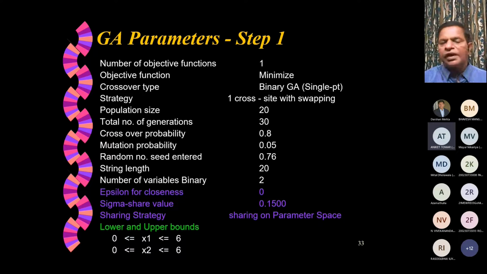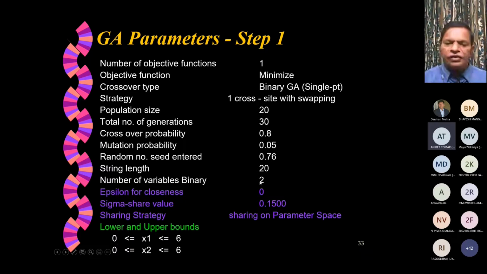Please note, even if there are two variables with the same range, if your desired accuracy is different for each of the variables, then the substring length can be different. And the number of variables is 2. So that's how it is done, and a lower limit and upper limit are given, which is very useful for us to decide the string length and its accuracy.